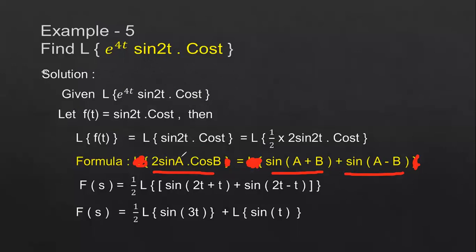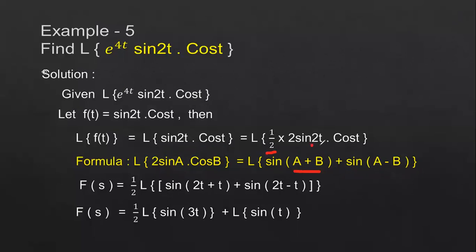In place of a, we'll have the 2t. In place of b, we'll have the t. Wherever you have the a value, substitute 2t; wherever you have the b value, substitute t. If you apply this formula to this function, what you will get is 1 by 2 into Laplace transform of sin a plus b plus sin a minus b.